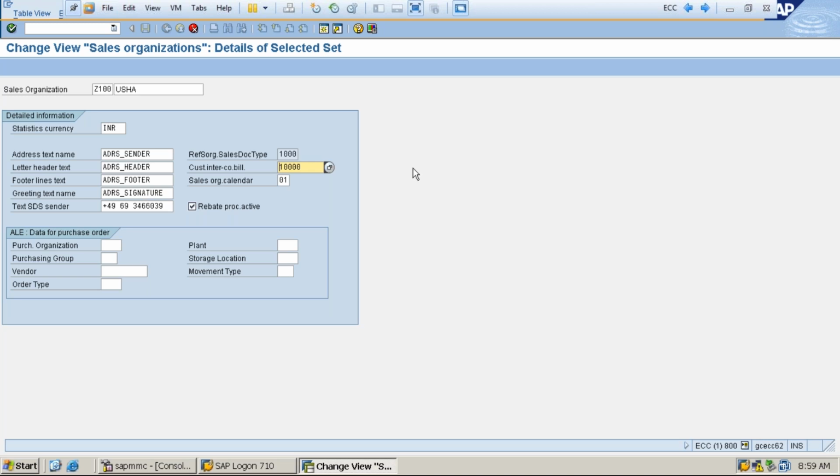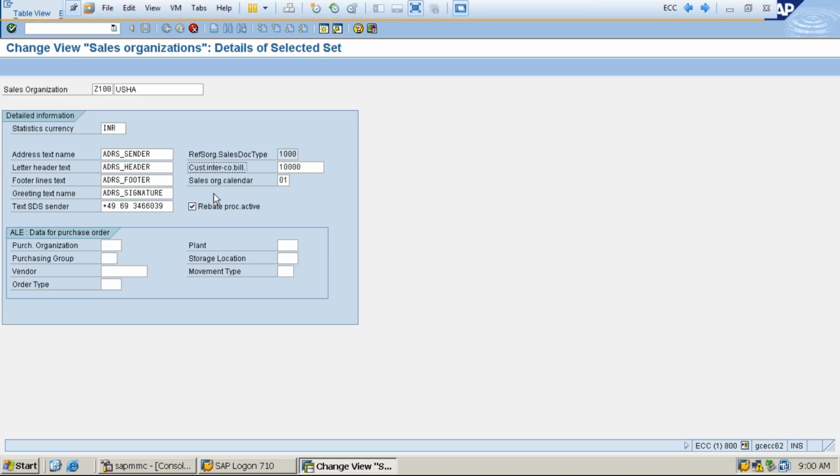But intercompany comes as the next point. Intercompany business process is something different that we will discuss at the time. So this is a prerequisite for the internal business process, to assign a customer number here.